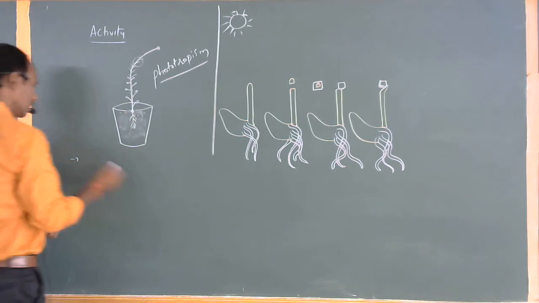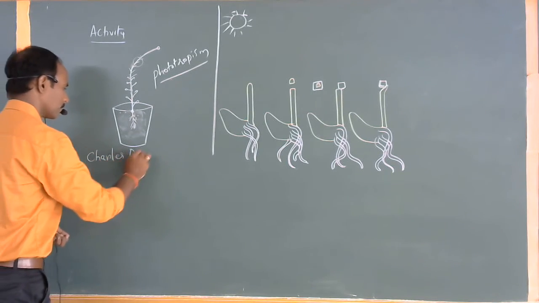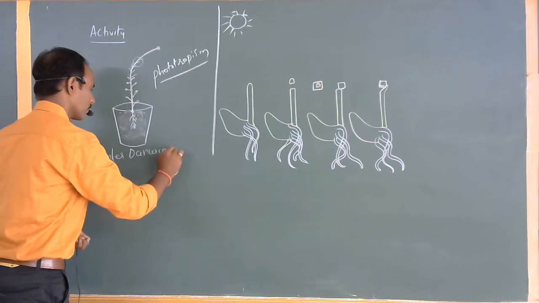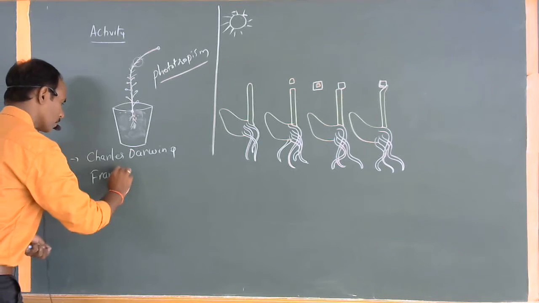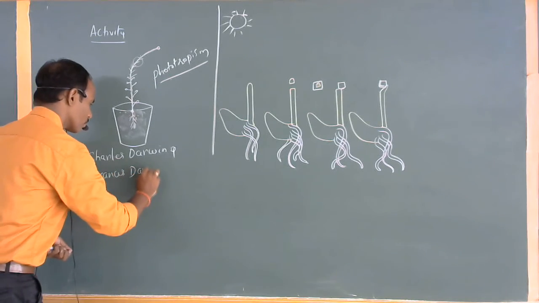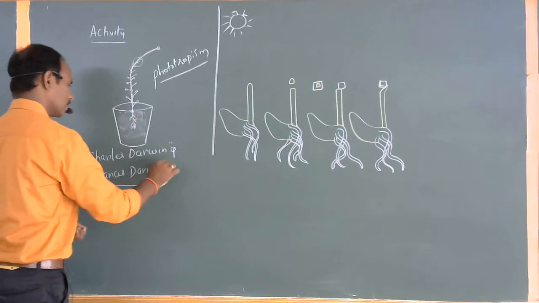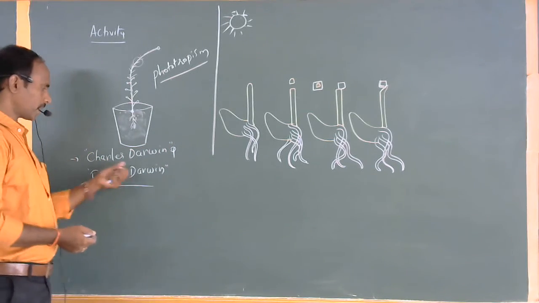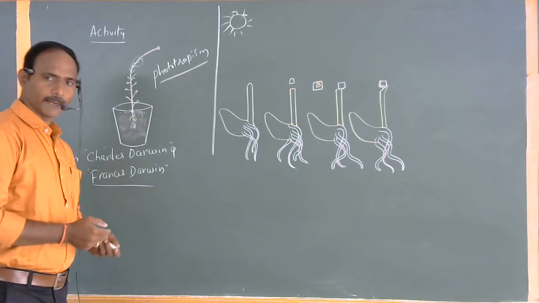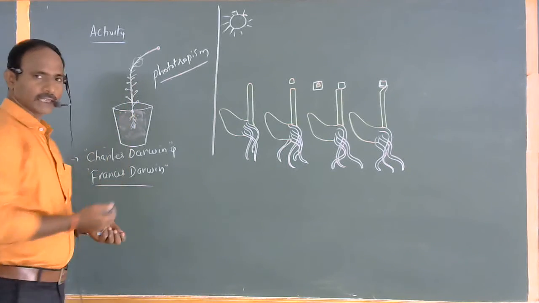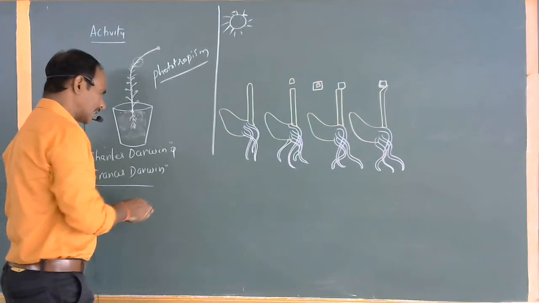Regarding that, Charles Darwin and his son Francis Darwin. Charles Darwin is also called the father of natural selection. We will discuss the complete topic regarding Charles Darwin in coming topics. Charles Darwin and Francis Darwin did a small activity on the plant growing substance. What kind of growing substance or influence is present in this? So both of them performed a small activity.